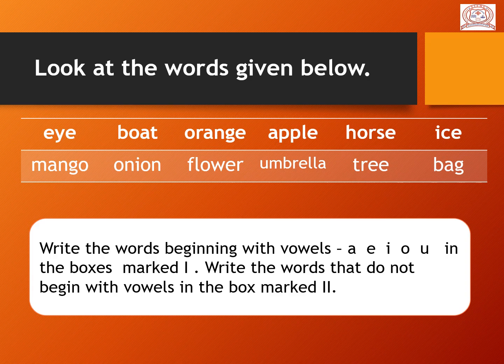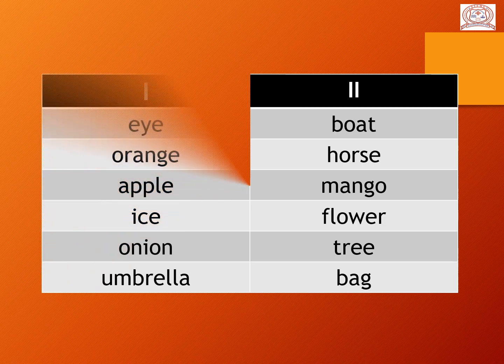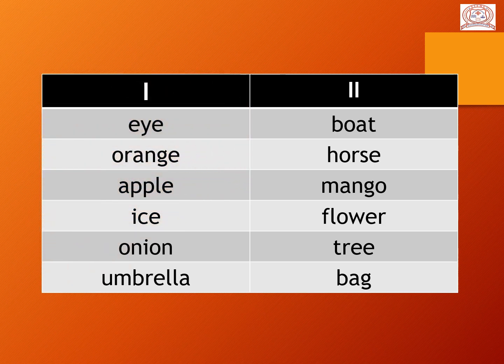Okay, so let's start. Can you see that? Yes, here is the mark 1 and mark 2. E-Y-E, eye, O-R-A-N-G-E, orange, A-P-P-L-E, apple, I-C-E, ice, O-N-I-O-N, onion, U-M-B-R-E-L-L-A, umbrella.